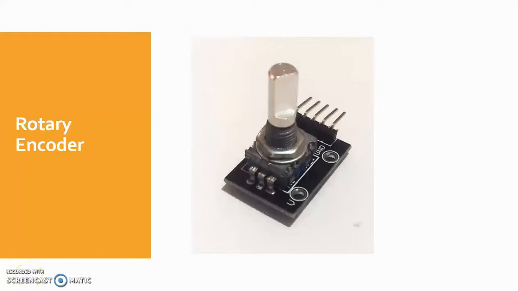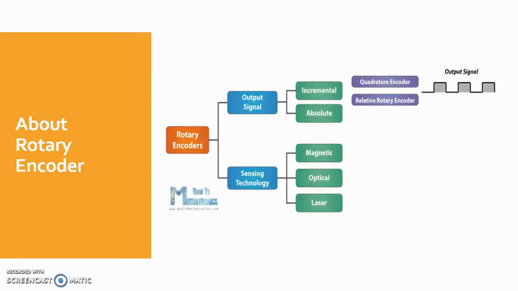Hello everyone, so today we are going to learn how to interface a rotary encoder with Arduino. A rotary encoder is a type of position sensor which is used for determining the angular position of a rotating shaft. It generates an electrical signal, either analog or digital, according to the rotational movement. There are different types of rotary encoder according to output signal and sensing technology.